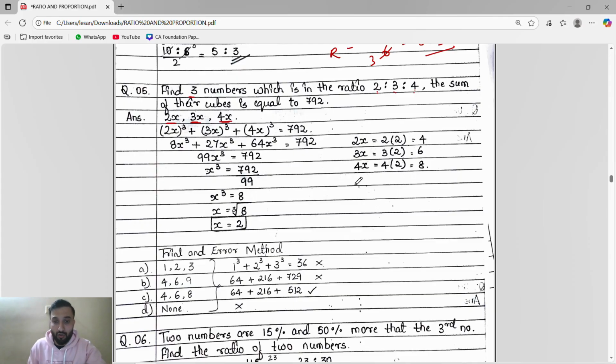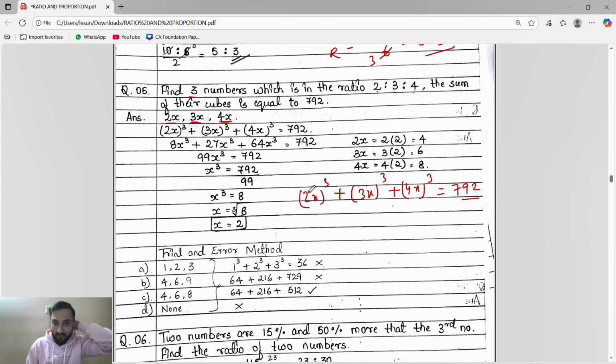Sum of their cubes means (2x) cube plus (3x) cube plus (4x) cube. Sum of their cubes is 792. So 2x cube means 2 cube is 8 x cube, plus 3 cube is 27 x cube, plus 4 cube is 64 x cube, right?